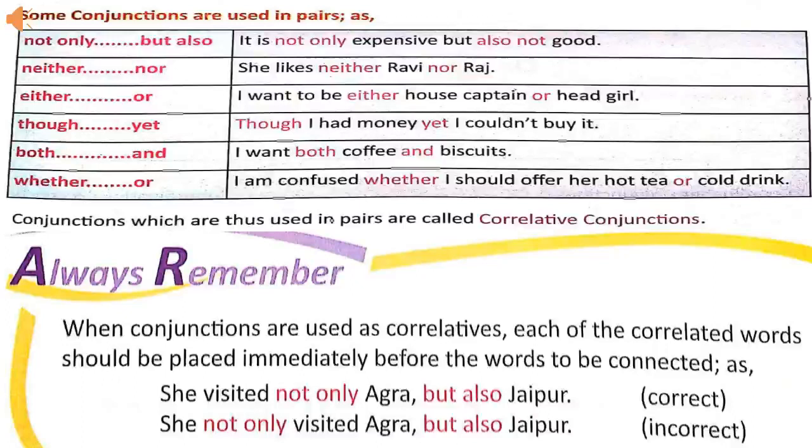In this sentence, we are joining Agra and Jaipur. So, correlative conjunctions not only, but also are placed immediately before these words. We cannot say she not only visited Agra but also Jaipur.